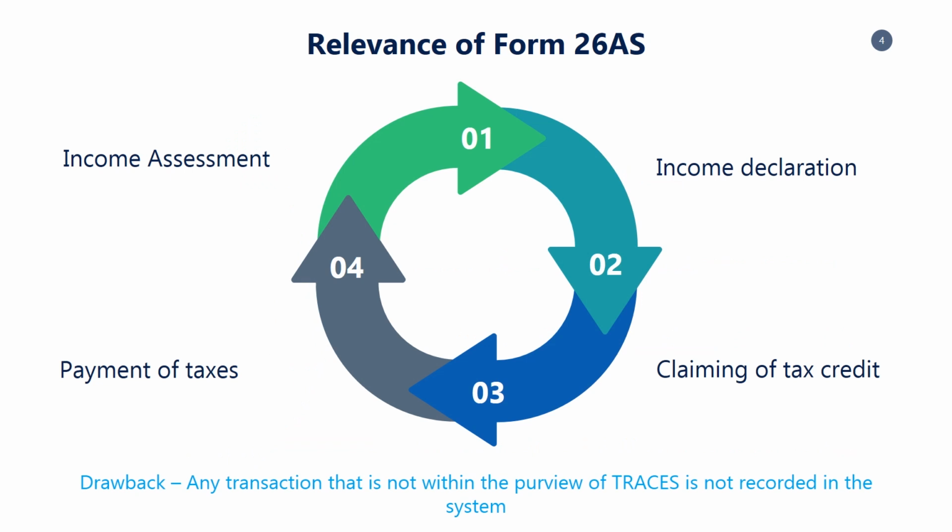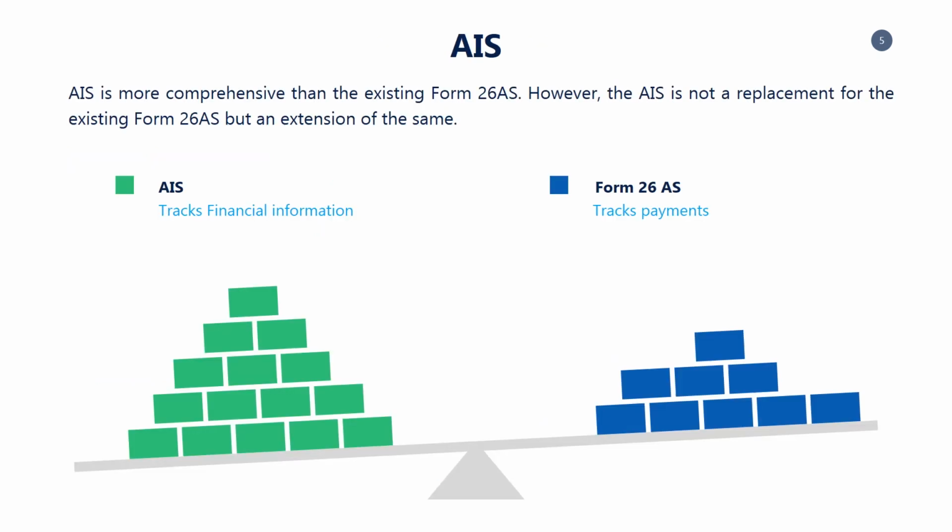Since the transactions that are subjected to TDS are already recorded, it helps in income assessment, thereby making proper declaration of income. TDS deducted shall reflect in Form 26 AS, and while making the payment of taxes, the same can be set off. AIS is more comprehensive than the existing Form 26 AS. However, AIS is not a replacement to the existing Form 26 AS, but an extension of the same.